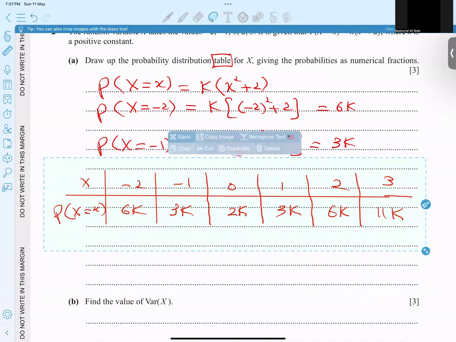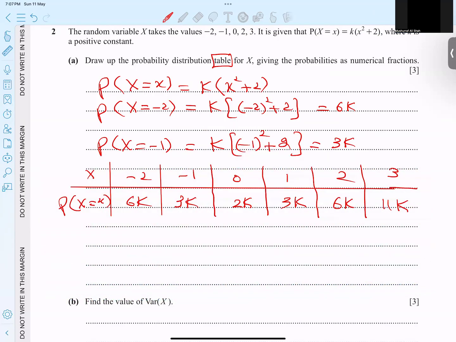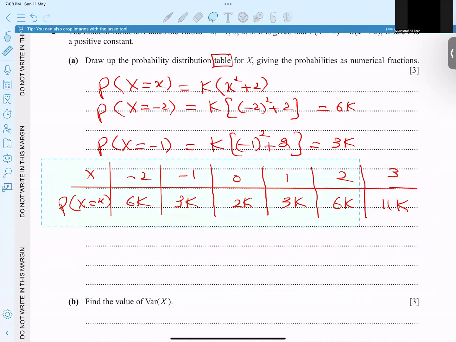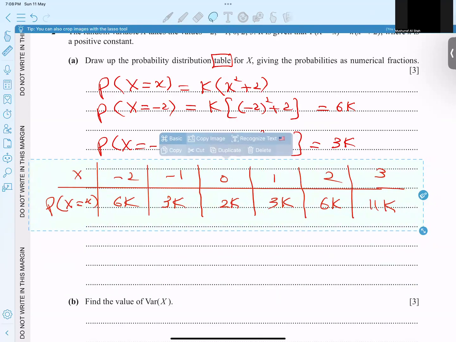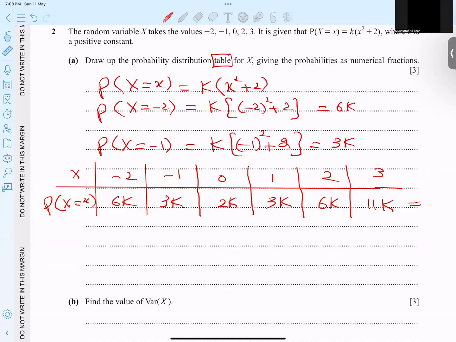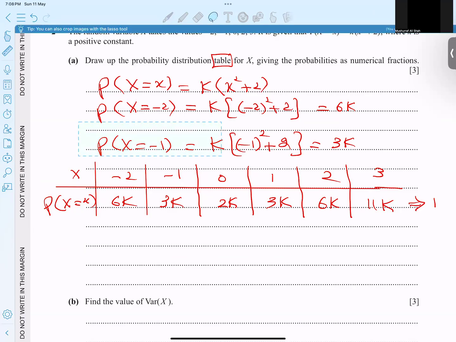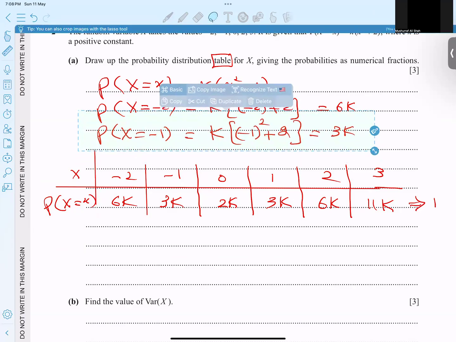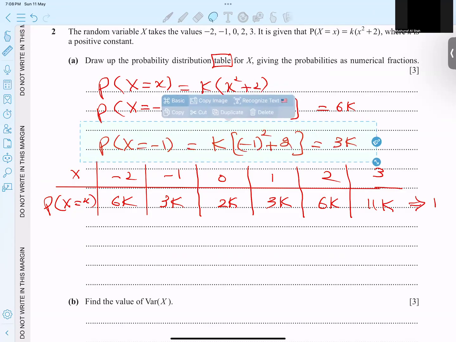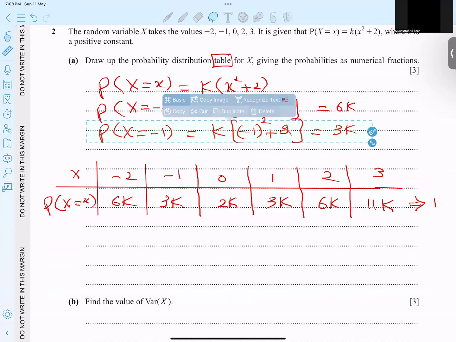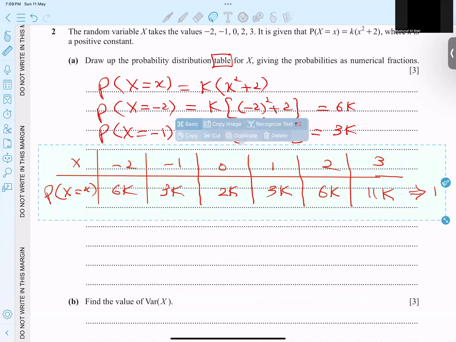But the question is not over, because we know that the sum of all the probabilities is equal to 1. So if I add them, I'm writing here now. I need to show this complete working, and I need the final table format.